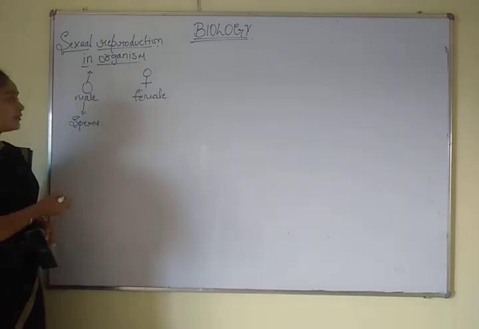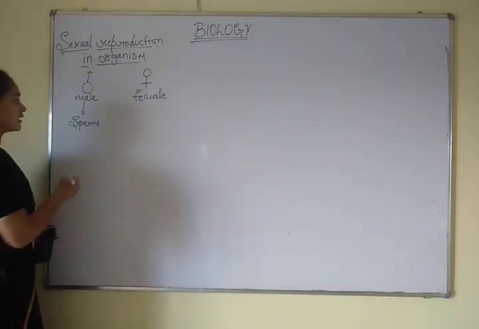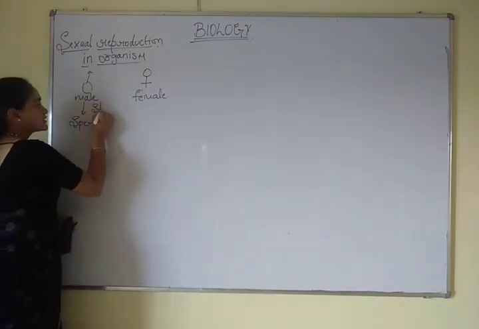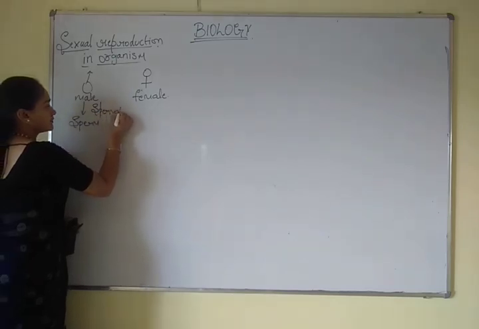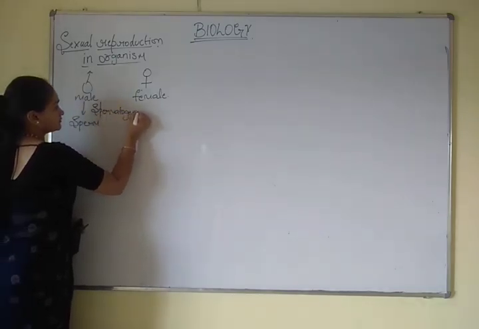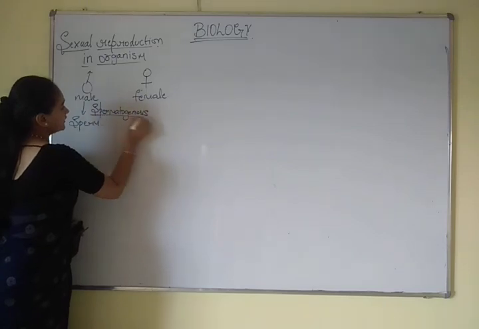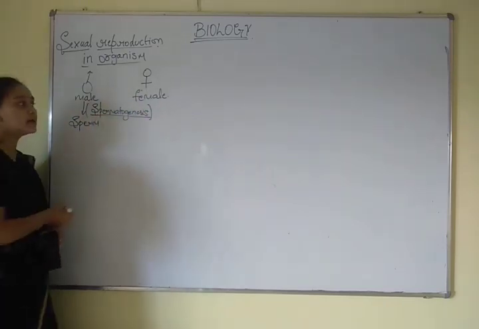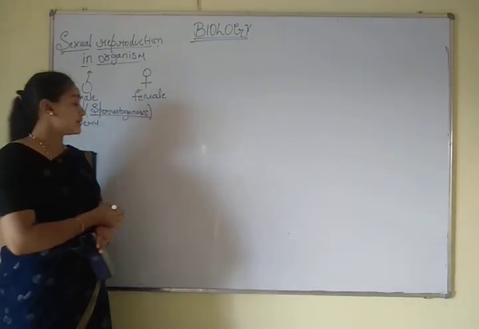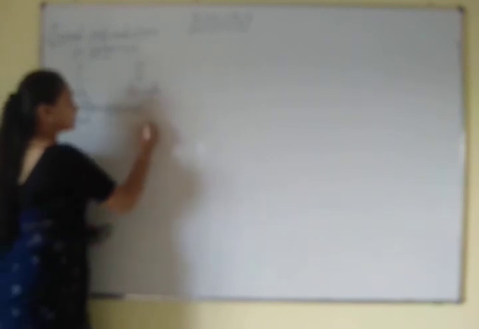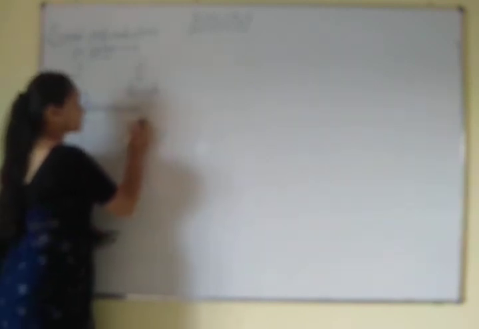The production of a male gamete in the male sex organ is called spermatogenesis, whereas the female will produce a gamete called an ovum.